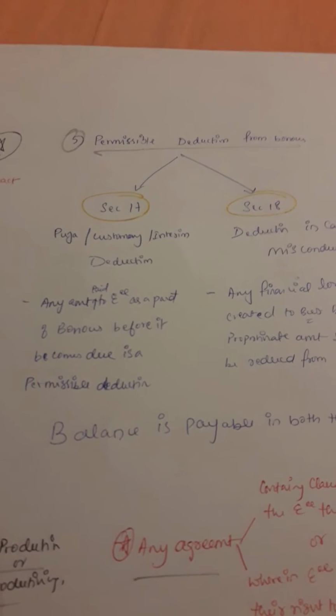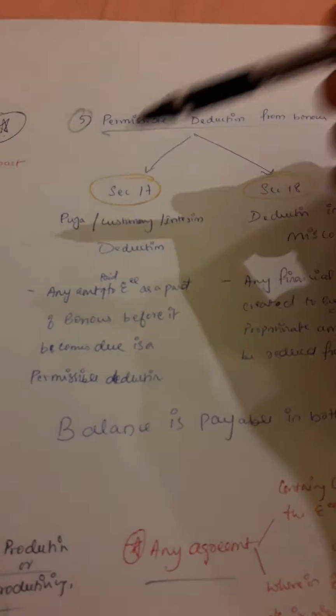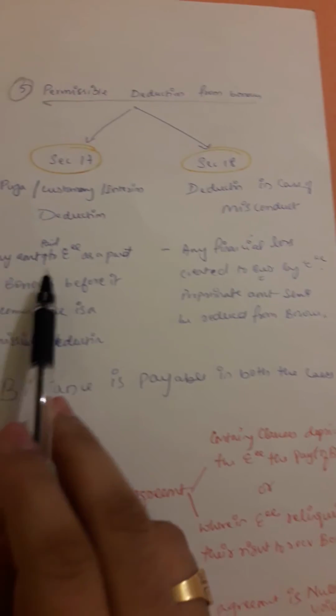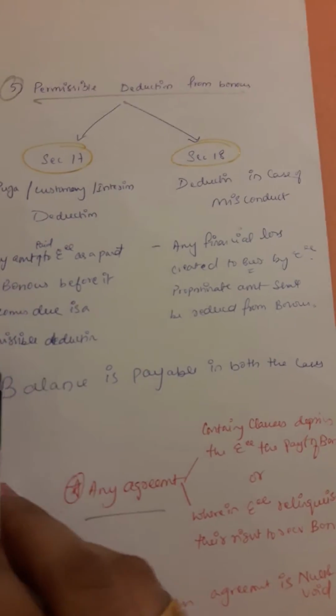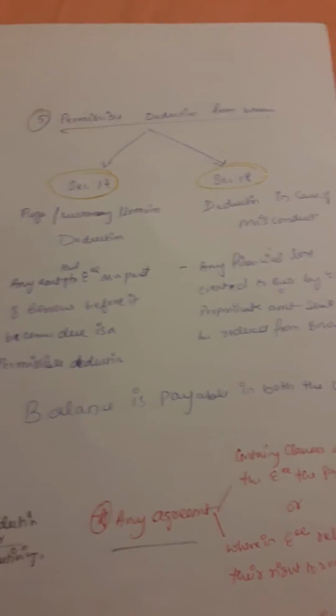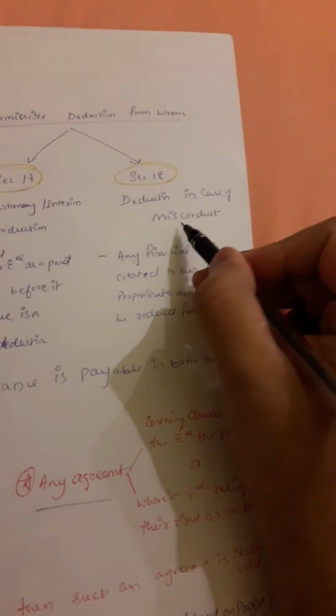What is this 7,000 deducted known as? That would be known as the puja bonus that was deducted. Same thing, any amount deducted as a part of bonus before it becomes due is known as a permissible deduction. Permissible means it's allowed by law. What does section 18 tell? Deduction in case of misconduct.